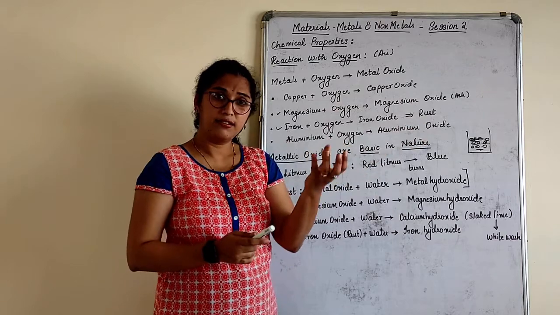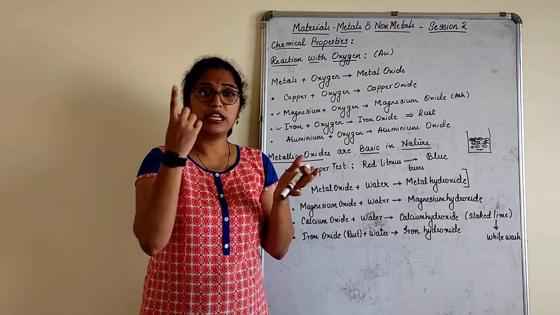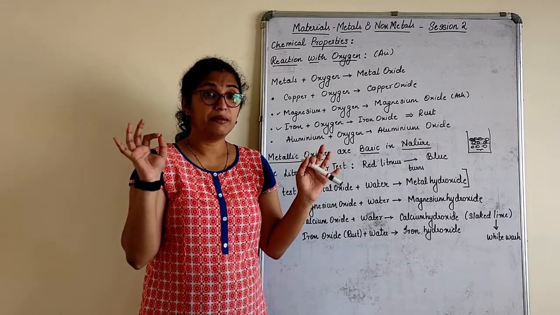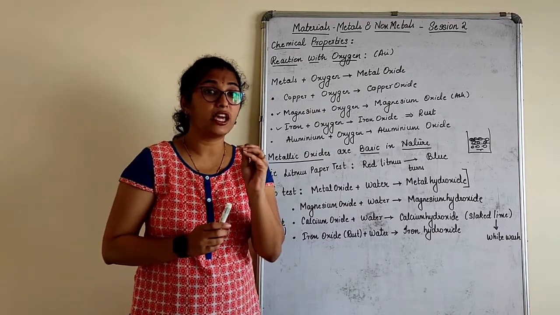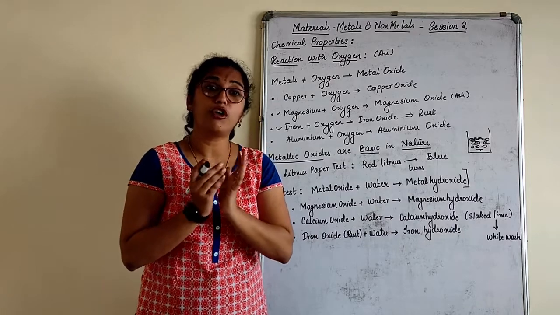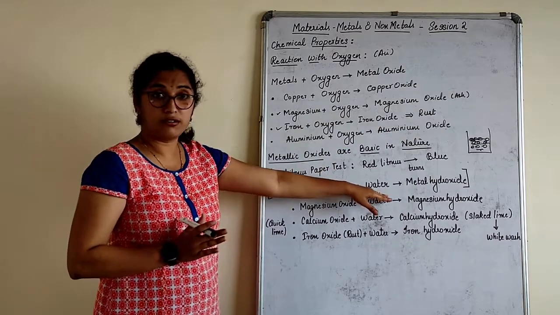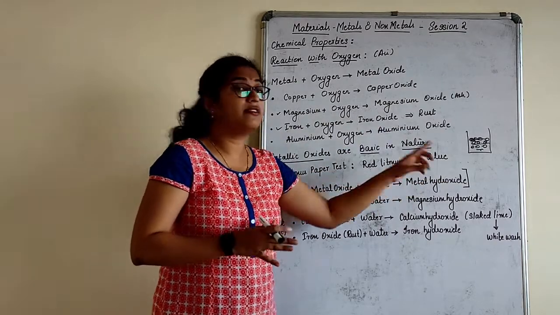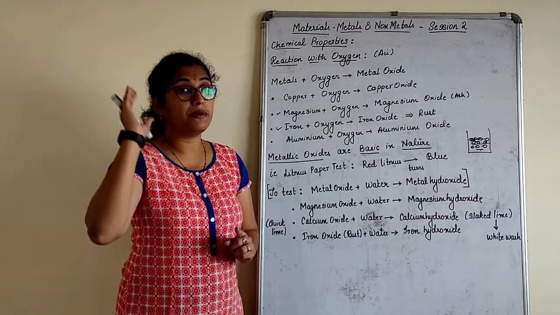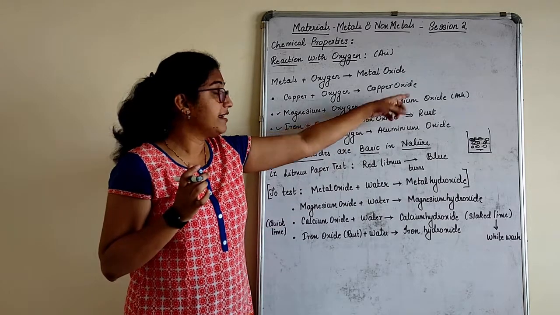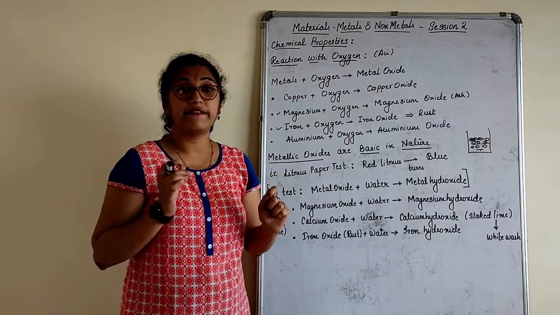I will take rust powder. I will take a litmus paper, dip that litmus paper in it and check. There is no change in the litmus paper, children. Remember, acidic and basic properties are only identified in the aqueous solution. That means it should be in the water form. Only then, when we dissolve this in water, we get the respective hydroxide. Only at that time can we check the acidic or basic property. Understood my point? If I give you dry rust, you can't check whether it is acidic or basic. It works out only when it is reacting with water.